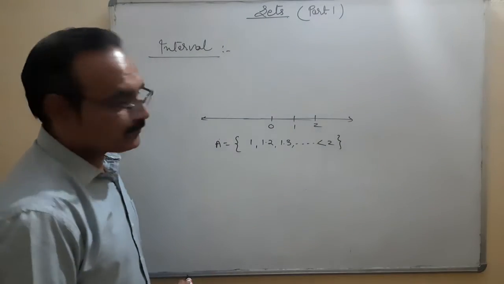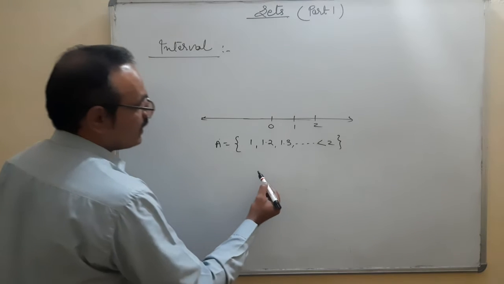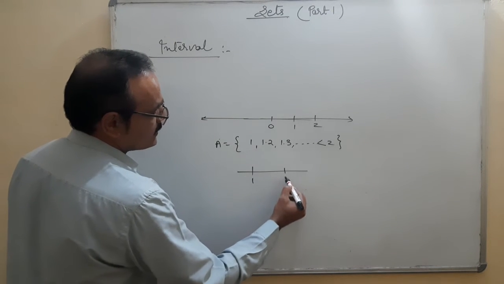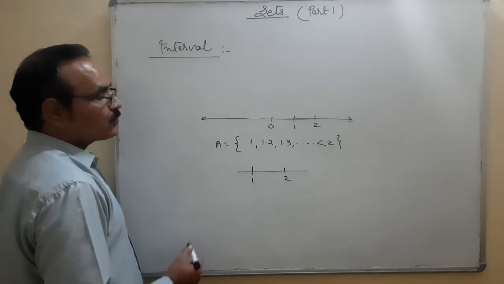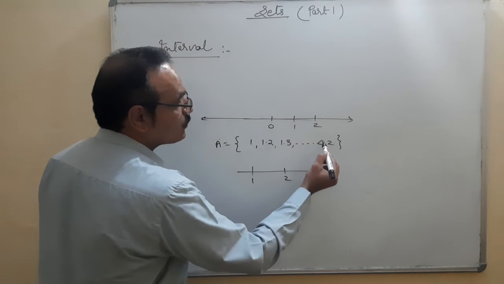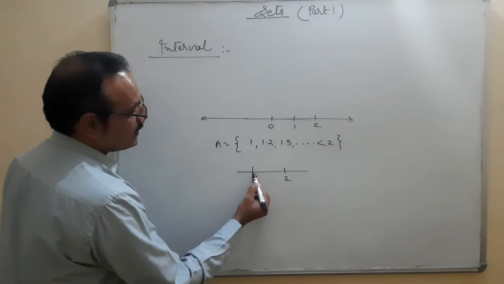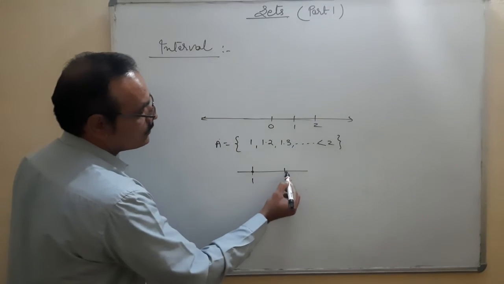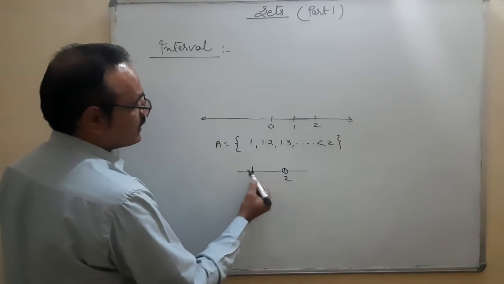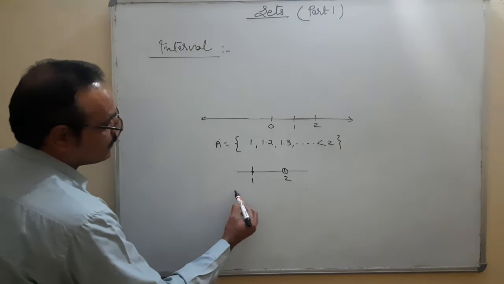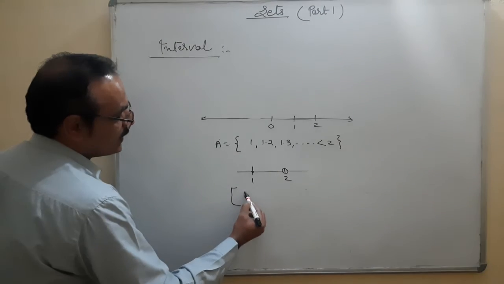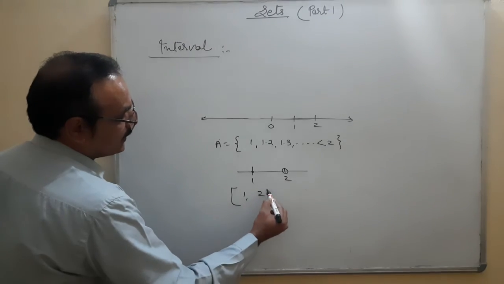So how to express this? The real numbers, it is 1 and there's a 2. I want to write the set of all the elements coming from 1 to 2, but 2 is not included. So I can write here 1 to 2. On the number line, this is the representation. That means we are talking about the set in which 1 is included, but 2 is not included.